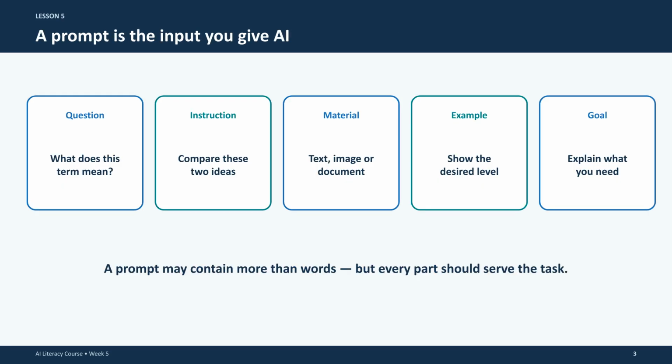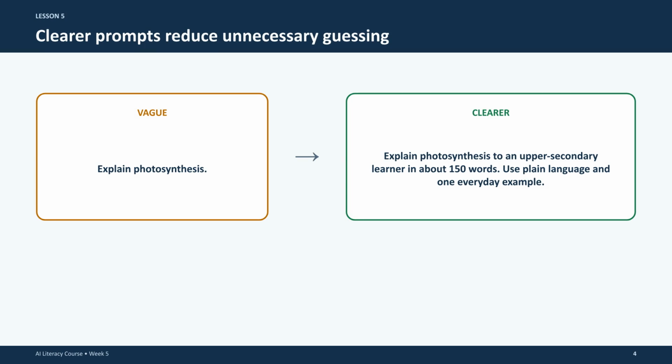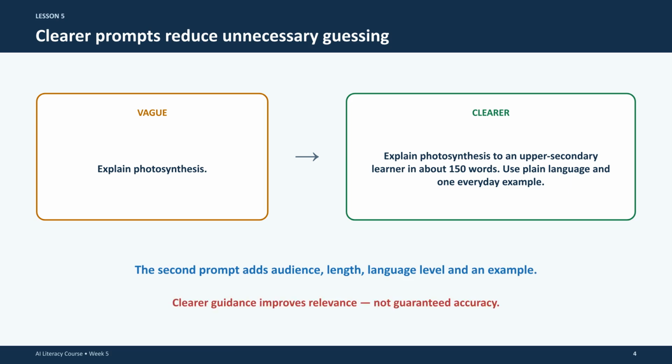A prompt is the input you provide to an AI. It might be a question or instruction, but it can also include documents, examples, or specific goals. Every part of your prompt should serve the intended task. Clearer prompts reduce unnecessary guessing. Compare these two examples. The clearer version provides audience, length, language level, and an example. Remember, clearer guidance improves relevance, but it does not guarantee accuracy.